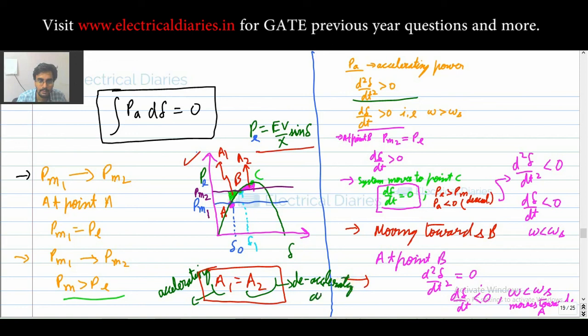So see, that is the feel of this equal area criteria. I hope I was able to give you exactly what is happening in the equal area criteria. We just apply this equal area criteria in a variety of questions, and we just draw the figures and try to find out the equal areas. So always you must be very comfortable in judging the areas and what is happening. That insight comes if you could understand this discussion.